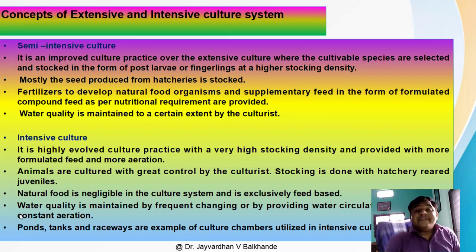Okay, then it maintains, as I have just told you, the water quality parameters, which are one of the important criteria in fish culture. Water quality means the maintenance of pH and the dissolved oxygen. Okay, so by maintaining frequent changes, providing water circulation together with constant irrigation, if the need is there to change the water, the fish culturist changes the water at that time. So this happens in the intensive culture system, not in traditional, extensive or semi-intensive culture. And ponds, tanks and raceways are examples of culture chambers utilized in the intensive culture system.